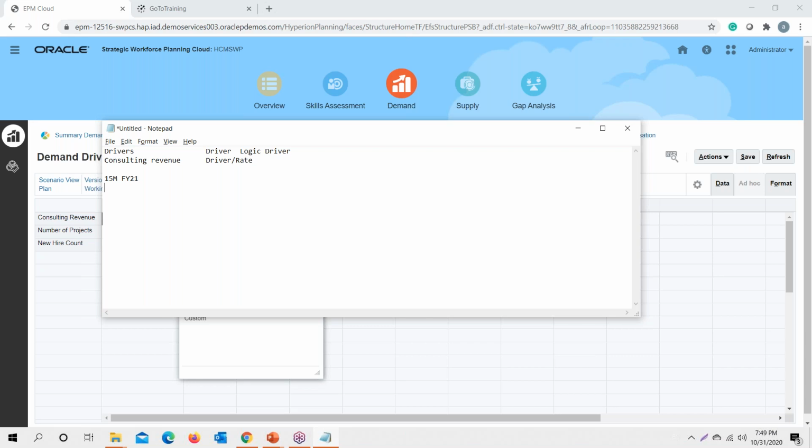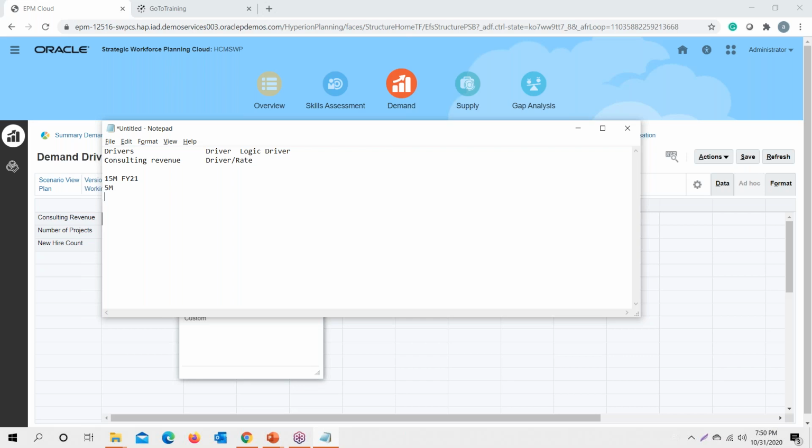And to achieve this revenue, I have certain partners in my organization who are driving it. Say for each partner, I would be driving a revenue of 5 million.